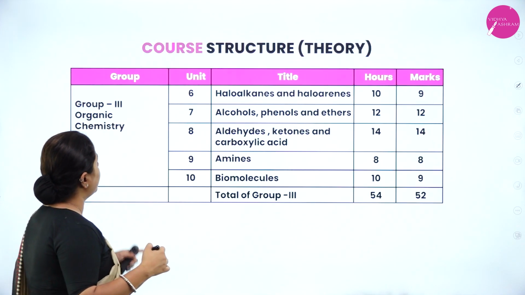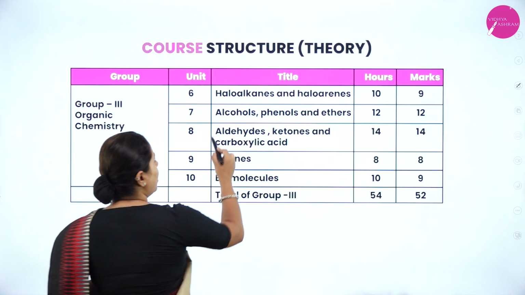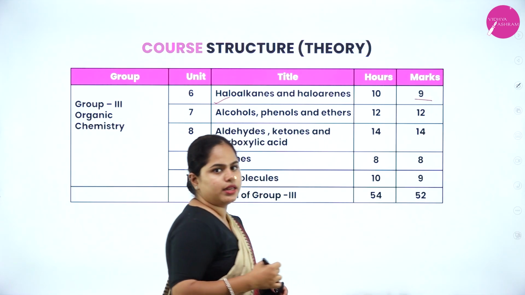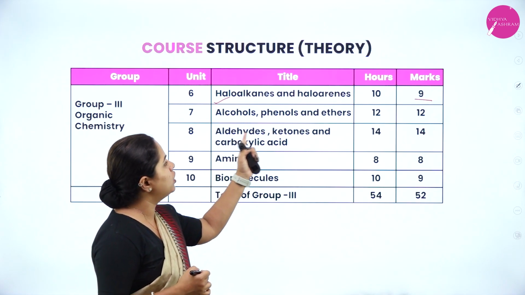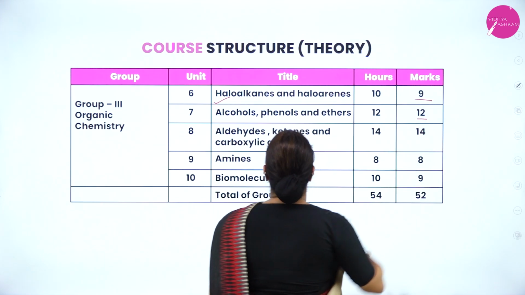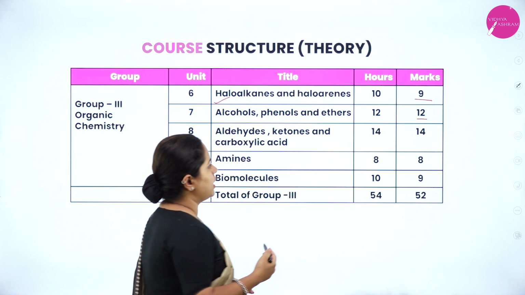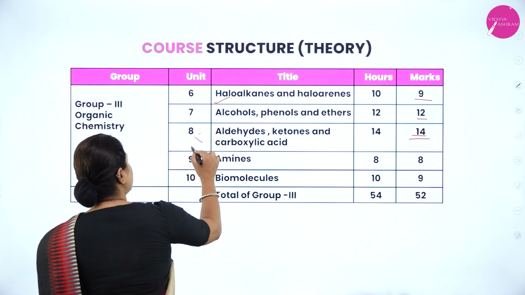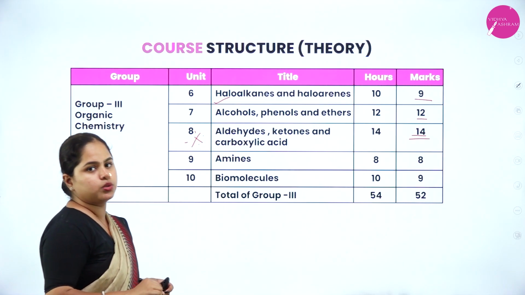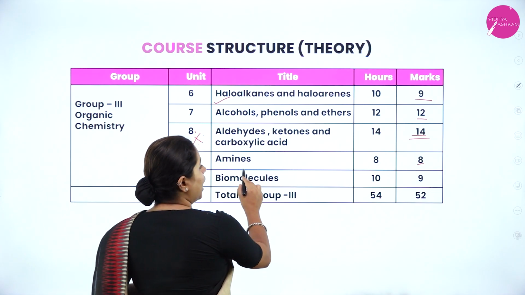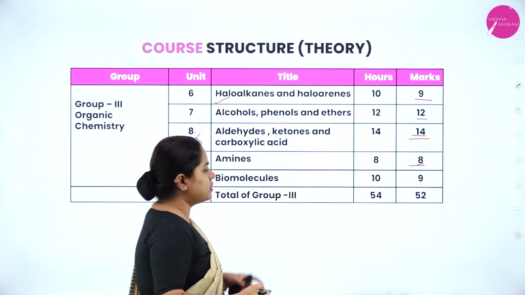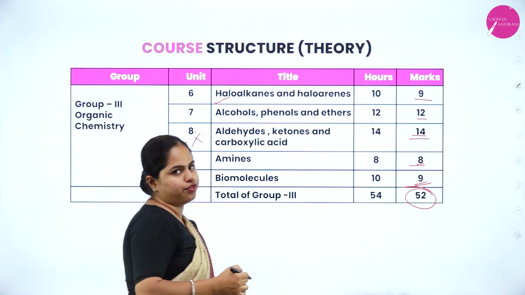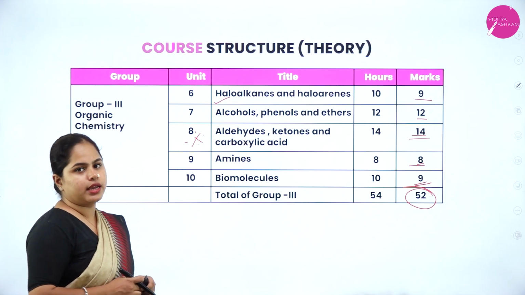Now, the next one is organic chemistry, wherein you have haloalkanes and haloarenes, right? Haloalkanes and haloarenes for 9 marks. Alcohols, phenols and ethers for 12 marks. Aldehydes, ketones and carboxylic acids for 14 marks. Out of the organic chemistry chapters, this is a very, very important chapter: aldehydes, ketones and carboxylic acids. Next is amines, which gives you 8 marks. And the last one is biomolecules for 9 marks, which will give you a total of 52. So this is from the organic chemistry part.